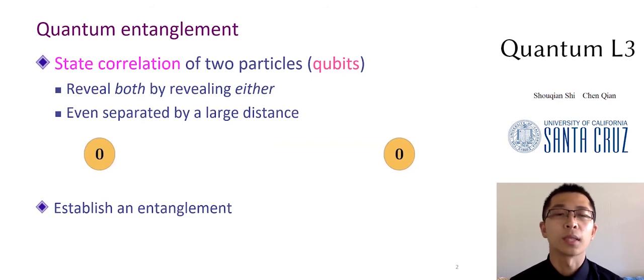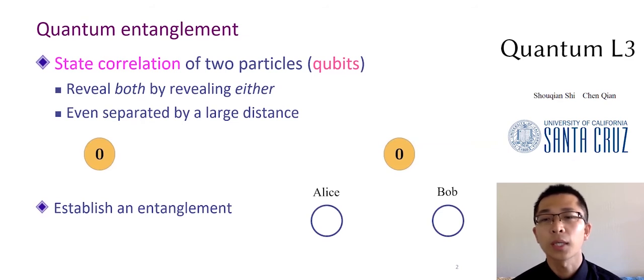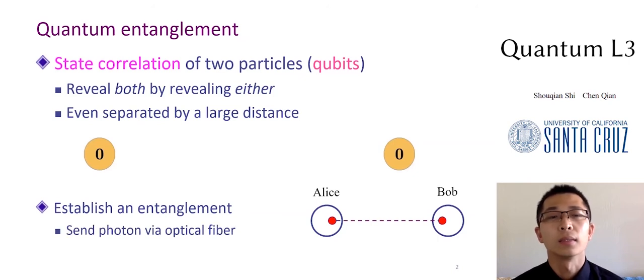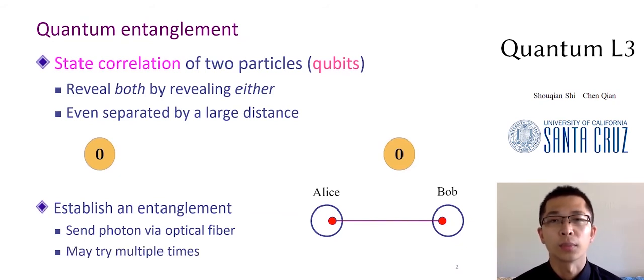To illustrate the establishment of entanglement, we use the big blue circles to denote the communication parties, Alice and Bob, and the small red dots for the qubits, like the coins. Alice and Bob send photons via a quantum channel, for example, the optical fiber, denoted as a dashed line here. Then, a quantum entanglement can be established by sending a single photon from each party. And as the success rate for a single try is low, multiple tries are typically performed to get entanglement. This process is detailed in the link layer paper at SIGCOMM last year.